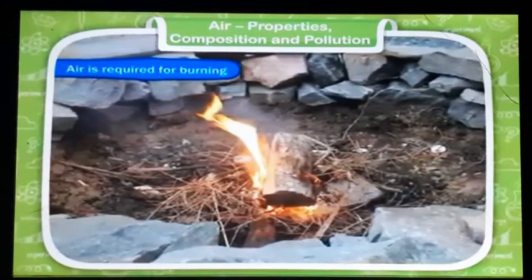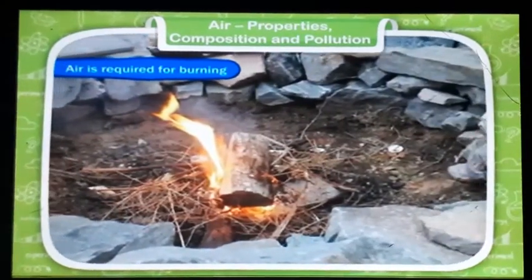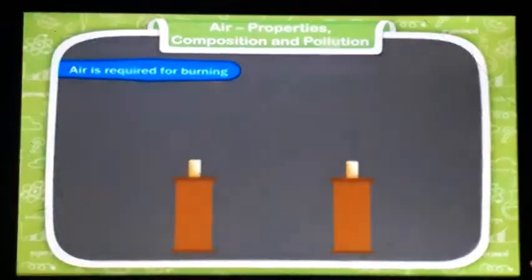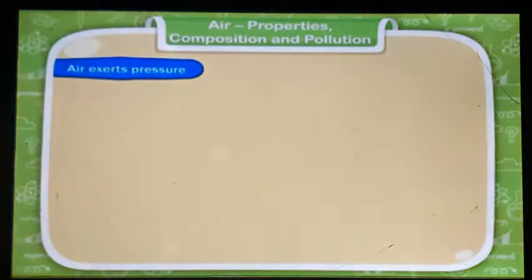Air is required for burning. Burning needs air. In the absence of air, burning cannot take place. To prove this, take two candles and light them. Cover one of them with a glass, as shown here. What will you see? Within a few seconds, the candle goes off. Why? This happens because the covered candle did not get air for burning. This shows that air is essential for burning.